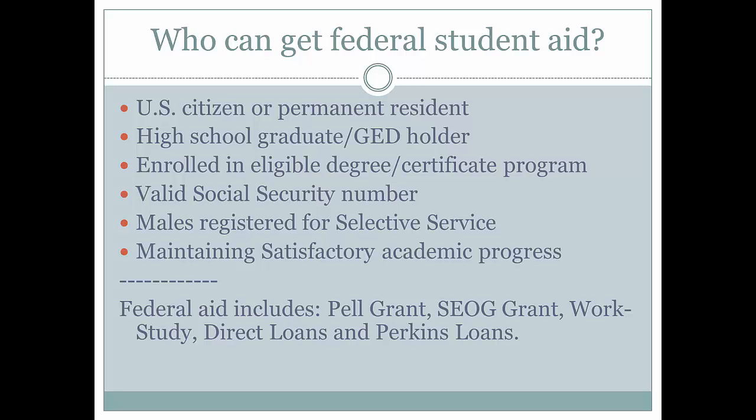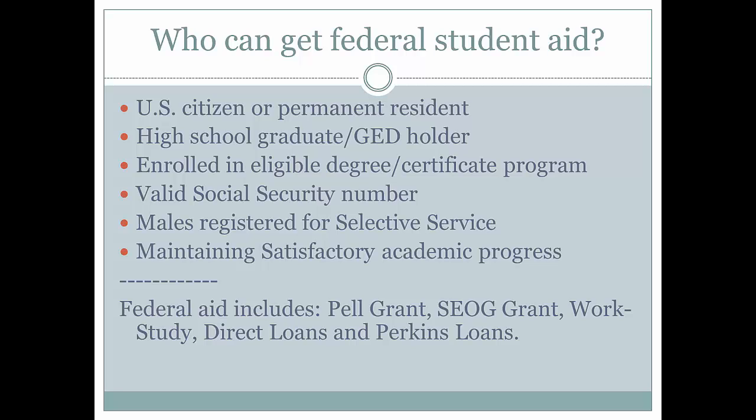This is not a comprehensive list of eligibility criteria for federal student aid. For more information, please go to www.ifap.ed.gov and go to the Student Eligibility chapter of the Federal Student Aid Handbook.